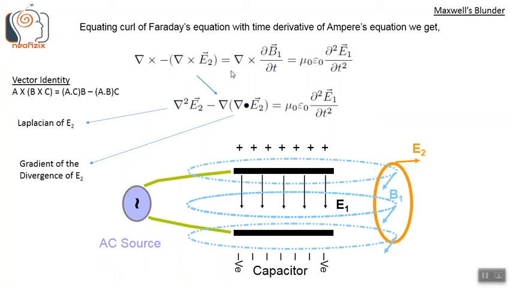Using a vector identity, we can further replace this left hand side expression with this, where this is the Laplacian operator, nabla square or del square E2, and this is the gradient of the divergence of E2, and this is equal to mu naught epsilon naught del square E1 by del T square.